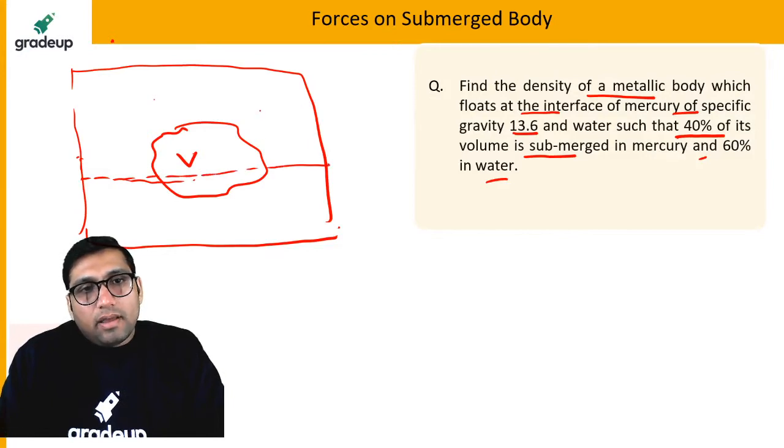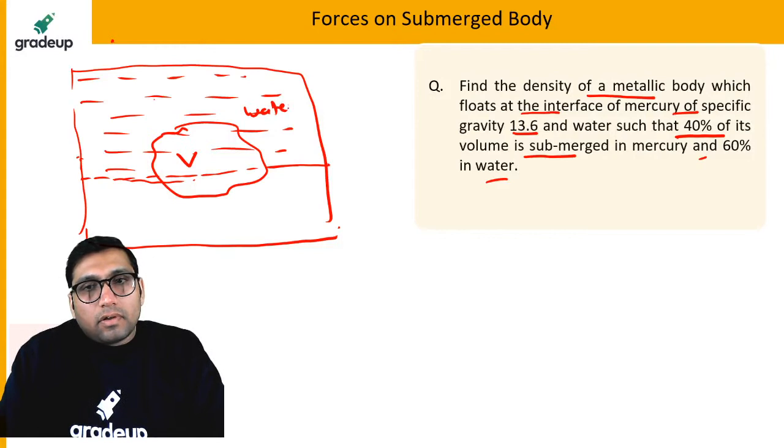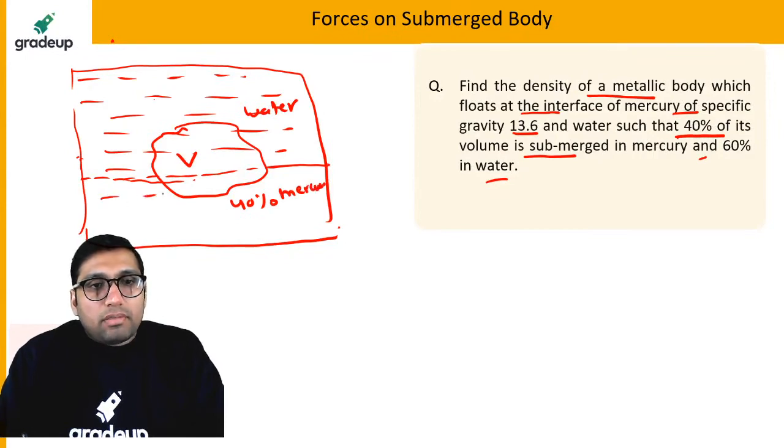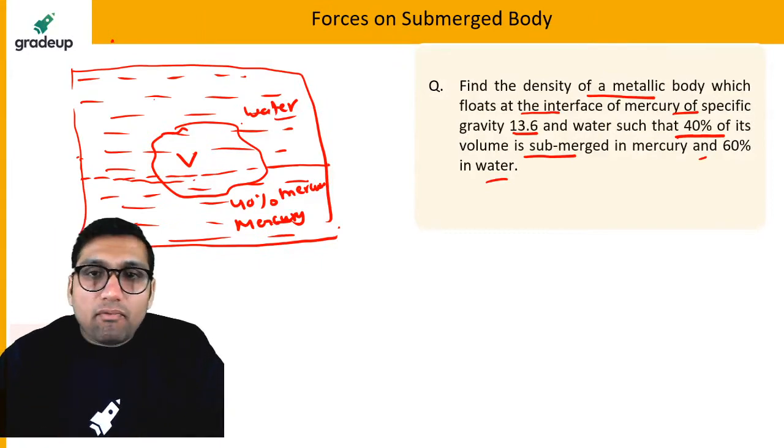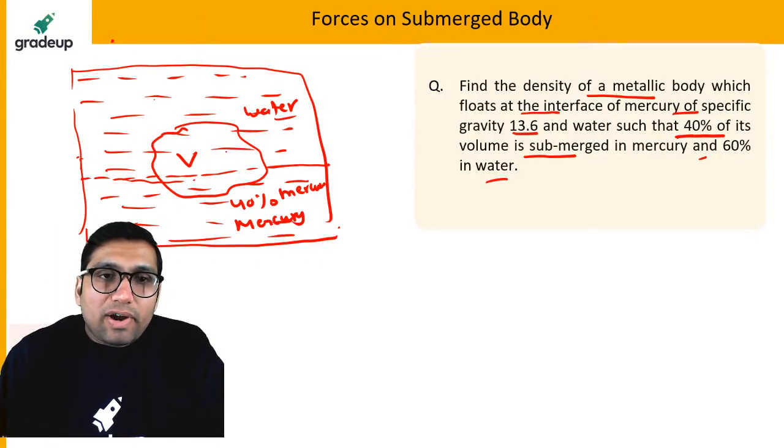60% of the body is in water. This is water, and 40% is submerged in mercury. So this is mercury and this is water. So tell me, what will be the density of the body? You have to find the density of this body.